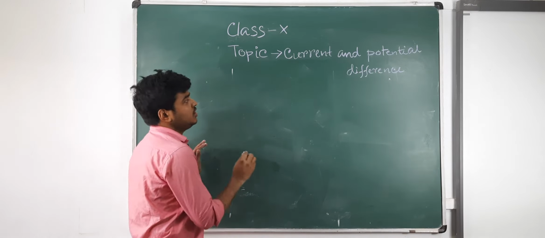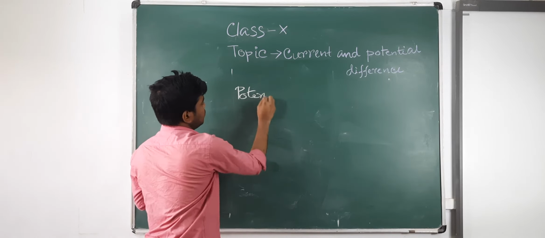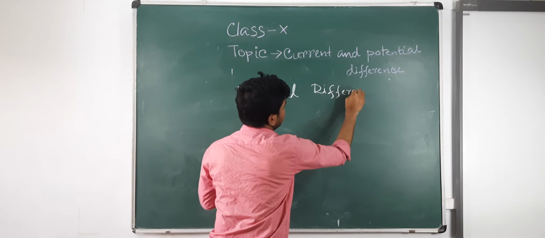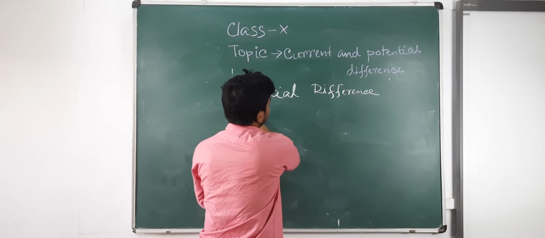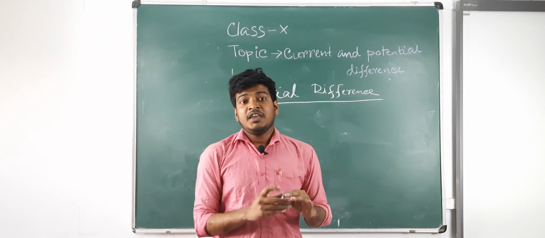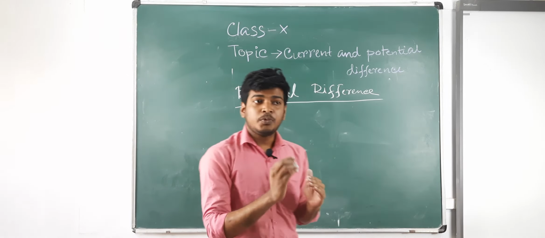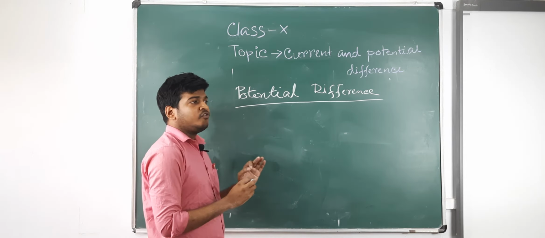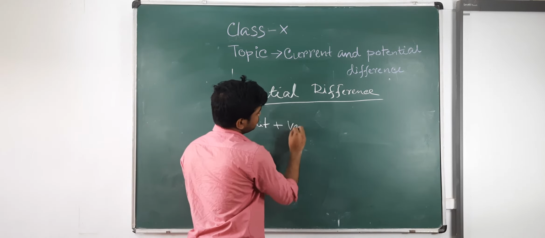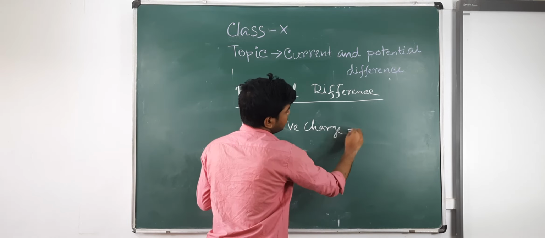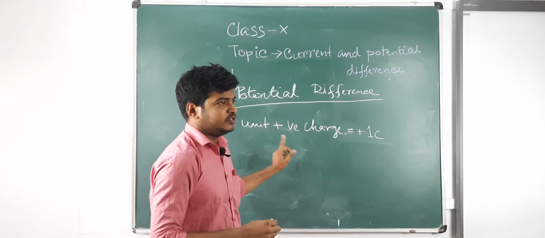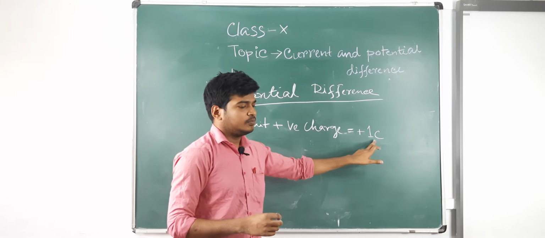So what is potential difference? Suppose a unit positive charge. What is a unit positive charge? Unit means the value of the charge is 1. Unit positive charge means positive 1 coulomb charge.